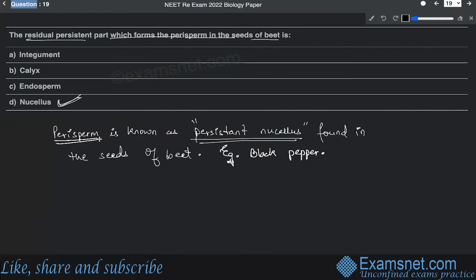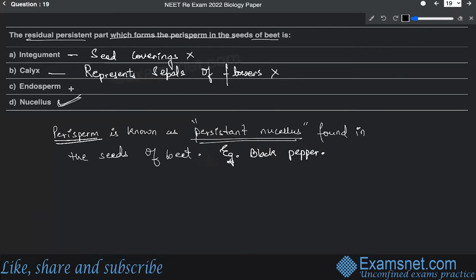All right. And regarding integument, integument is basically the seed covering. So definitely this won't be an option. Calyx basically represents the sepals of a flower.